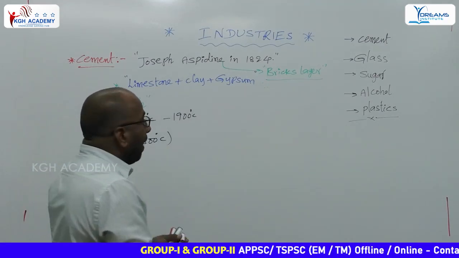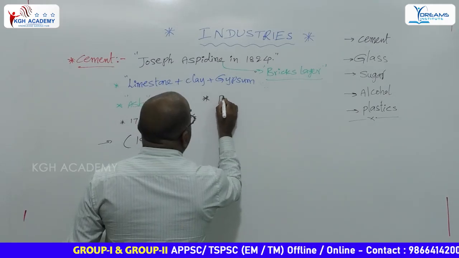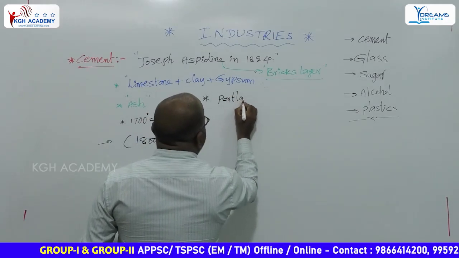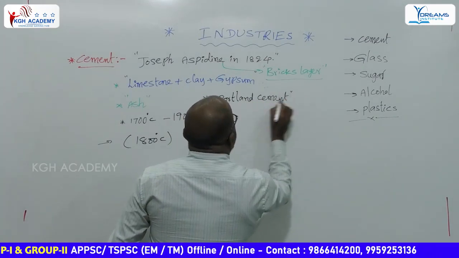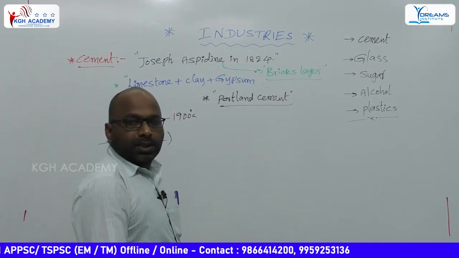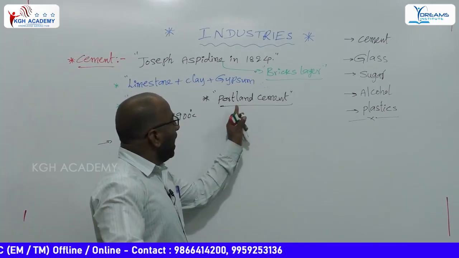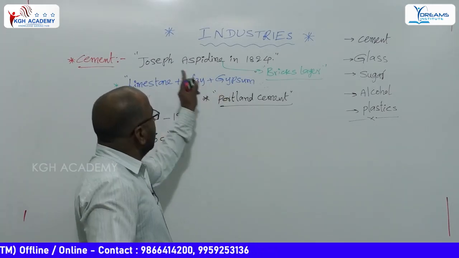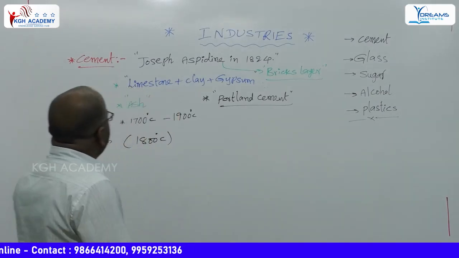Initially, it looked like a stone which was available at Portland. That is why it is called Portland cement. It looks like a Portland stone.